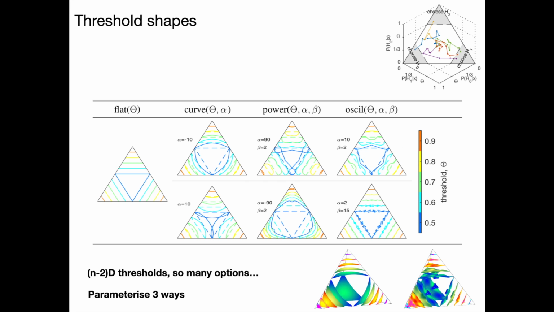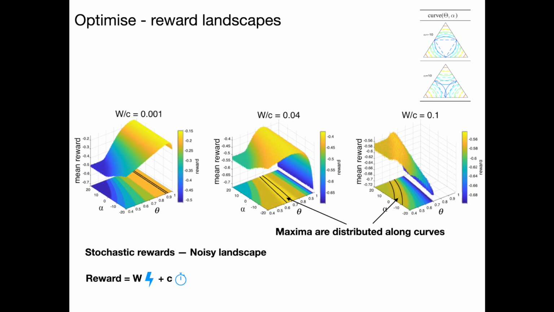So what happens when we optimize these parameters? Spoiler: it's in the title, we find that they are degenerate. So we use stochastic optimization and explicitly produce the reward landscape before extracting the maximum. So we're maximizing for average reward, which is a weighted sum of error and decision time. We were expecting to find either point maxima or something that looks like a convergence to a point maxima. And instead what we found was that maxima were areas. So these are degenerate sets of optimal parameters, so they are degenerate sets of optimal decision thresholds.